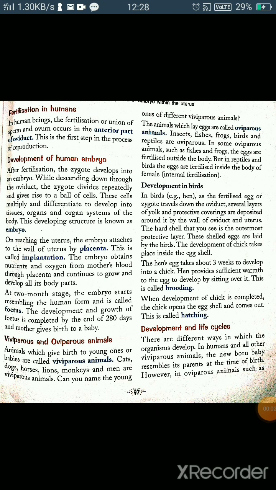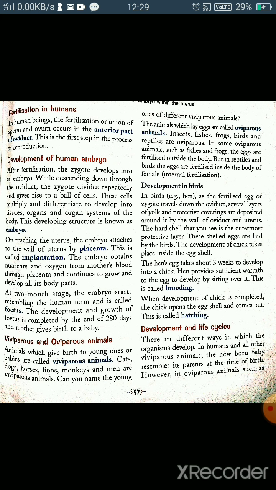Viviparous and oviparous animals. The animals that give birth to young ones are called viviparous animals, like human beings. Cats, dogs, horses, lions, and monkeys are viviparous animals. They give birth to young ones. On the other hand, the animals which lay eggs are called oviparous animals. Insects, fishes, frogs, birds, and reptiles are oviparous animals.